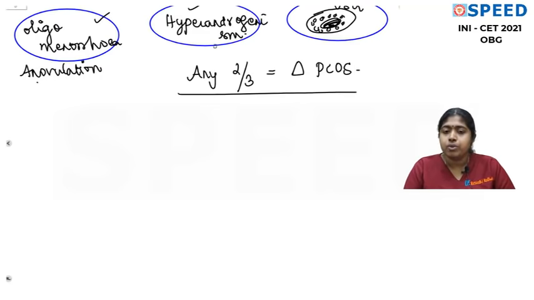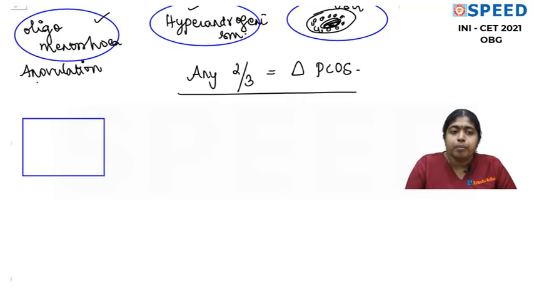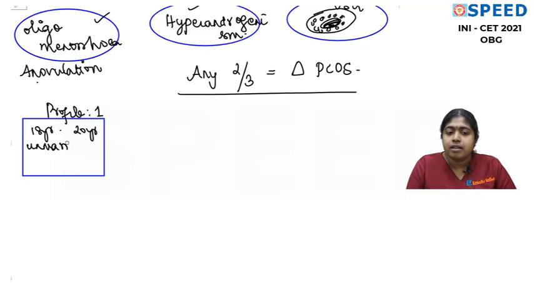Now this patient can come with any of her complaints, maybe irregular cycles, delayed cycles. Her complaint may be hirsutism. Fine. Her complaint may be infertility. So we have 3 patient profiles usually coming in PCOS. Patient profile number 1 is usually, say for example, an 18-year-old or a 20-year-old unmarried girl, sometimes even adolescent girls, who are brought by her mother. Mainly the complaint is irregular cycles or delayed cycles, or the main complaint is oligomenorrhea.